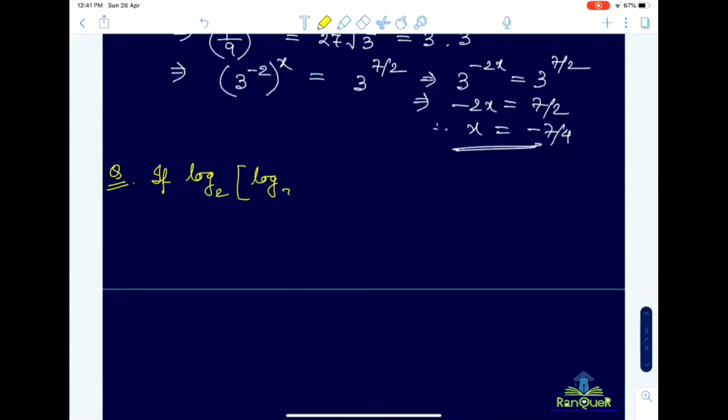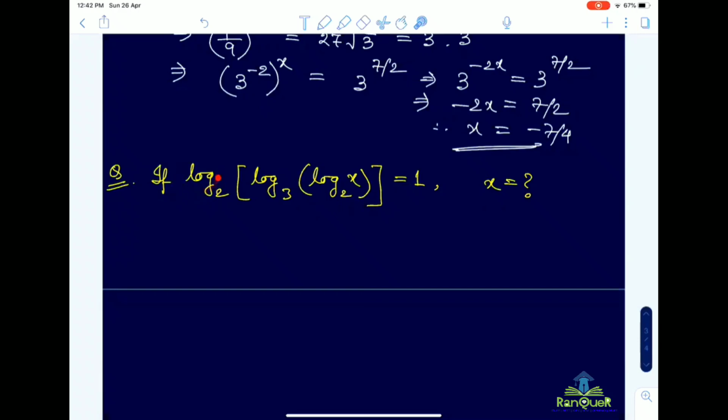Next question. If this expression equals 1, then find the value of x. Remember, in this type of question, you have to start from the outermost logarithm.